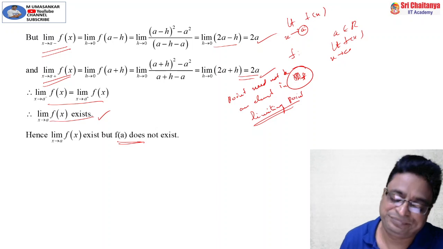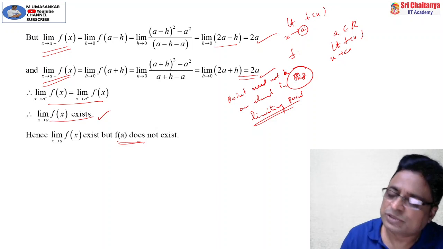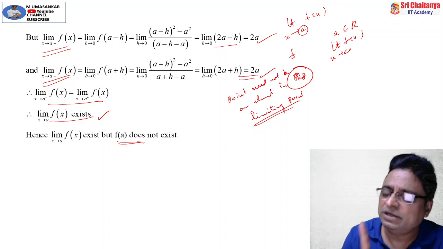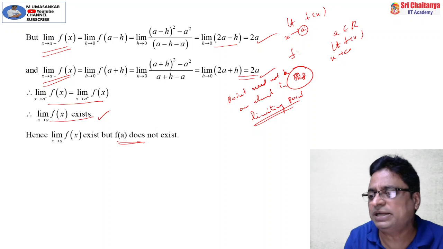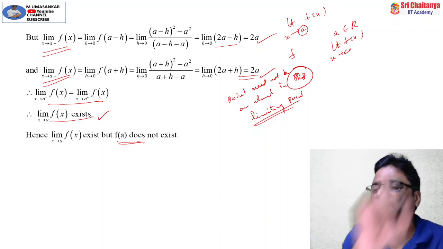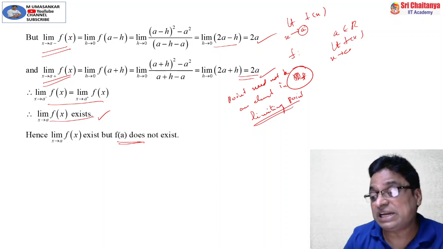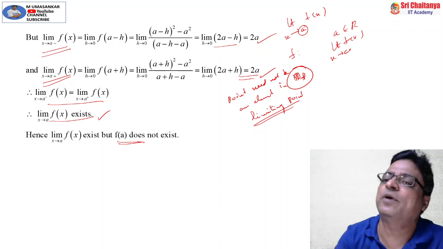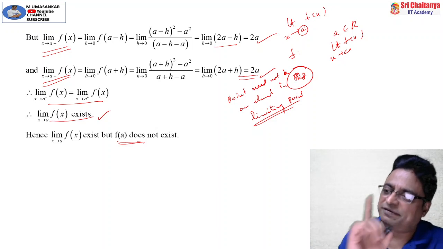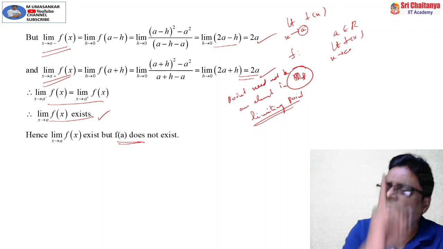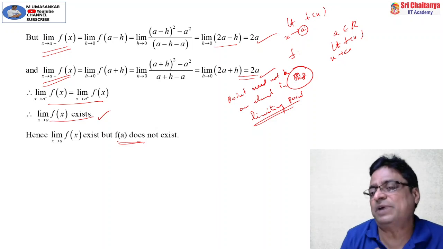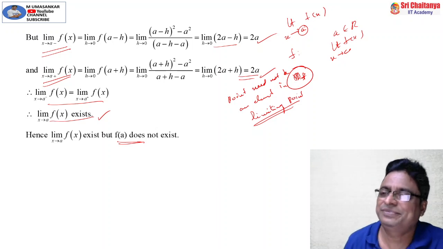You will enjoy. See, so the most important point is what? Where you are finding the limit of the function at a particular point, the point need not be an element in the domain of the function. Then what is the relation between that point and the domain? That point must be the limiting point of the domain of the function. What is limiting point? That I will explain in the next one.